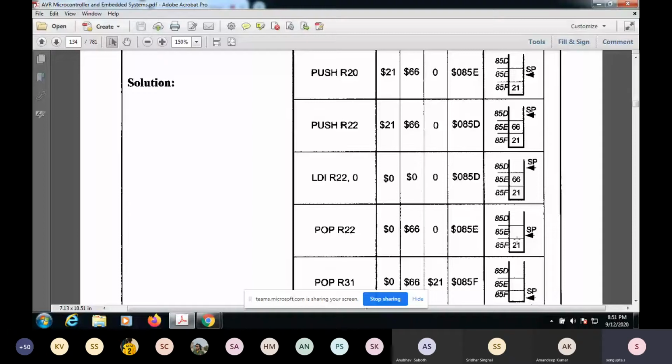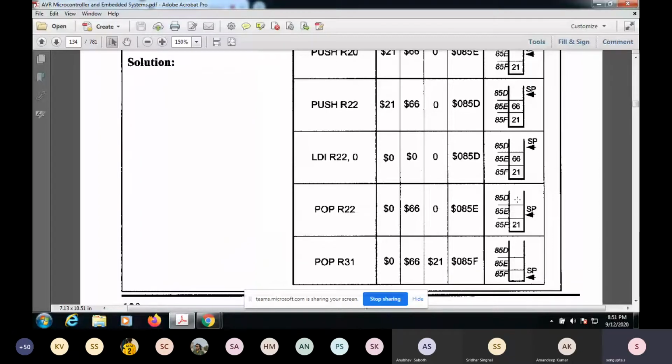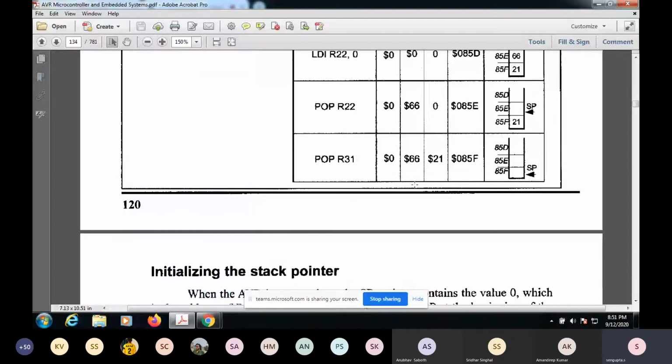So this memory will be emptied, and then it will go back to the previous value of 85E. Okay. Similarly, again, when you do a pop operation, that means you're reading the content of the address. So these are again addresses, right? This 20, 66, these are all addresses. So let's say when you're reading it again, it will again go down. Okay. So this is the stack. This is about the stack pointer.